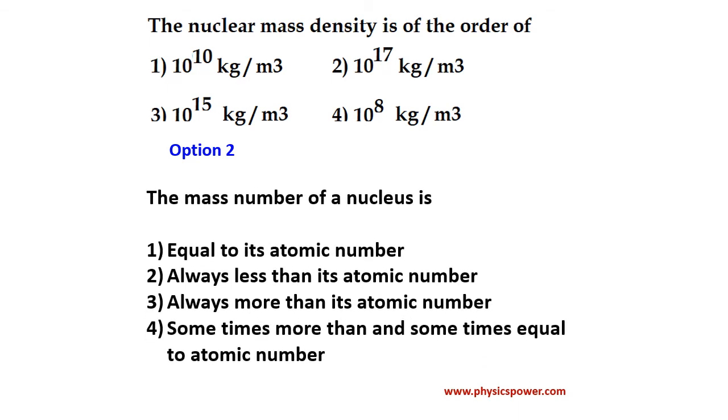Next, the mass number of a nucleus is: equal to its atomic number, always less than its atomic number, always more than its atomic number, or sometimes more than and sometimes equal to atomic number. Be careful, it is asking about the relation between A and Z. A is always greater than Z is not the correct answer. Only in the case of hydrogen, H11, both are equal. So equality is possible in just one case, and in all remaining cases A is greater than Z. So one possibility is equal, that is why we should choose option 4.